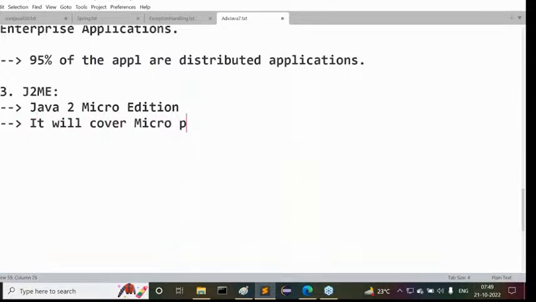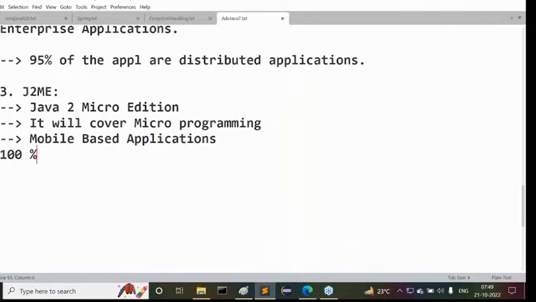It will cover micro programming. By using micro programming, we are able to prepare mobile based applications. Maybe outside, 100% of the applications are mobile based applications only. Nowadays everybody is having a mobile phone. Inside this mobile phone, a number of apps are running, and every app inside the mobile phone is nothing but a mobile based application only.